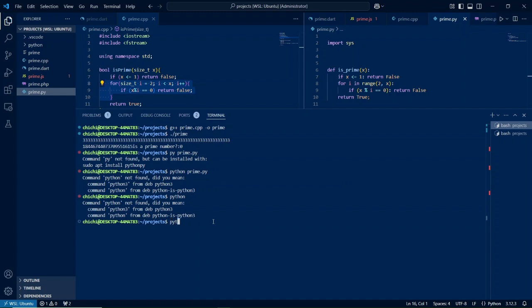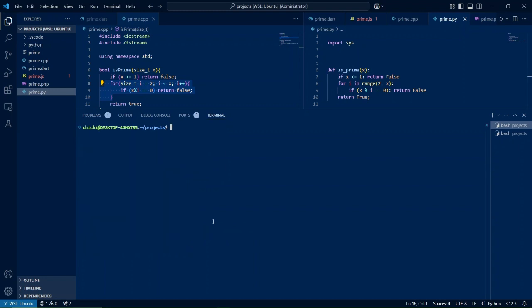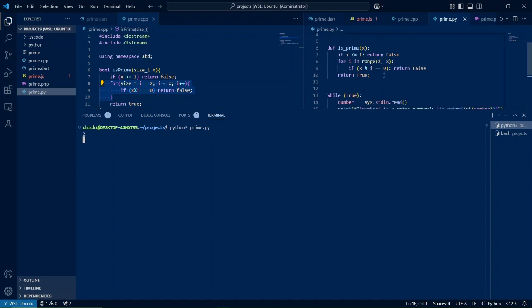What about Python 3? Okay, Python 3, fine. Python 3, let us clear the console. Python 3 prime.py. Okay.